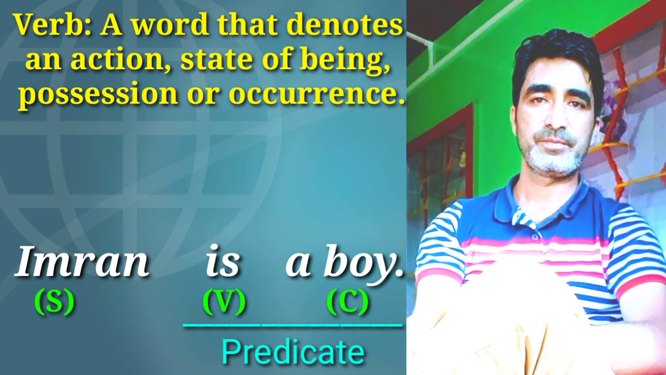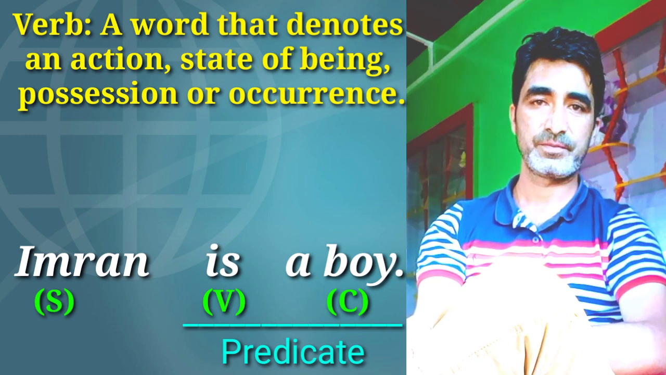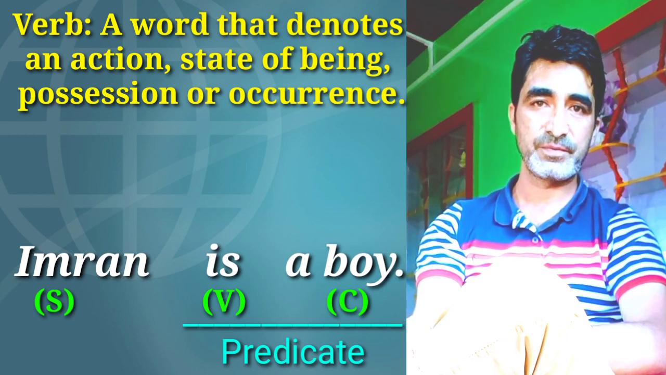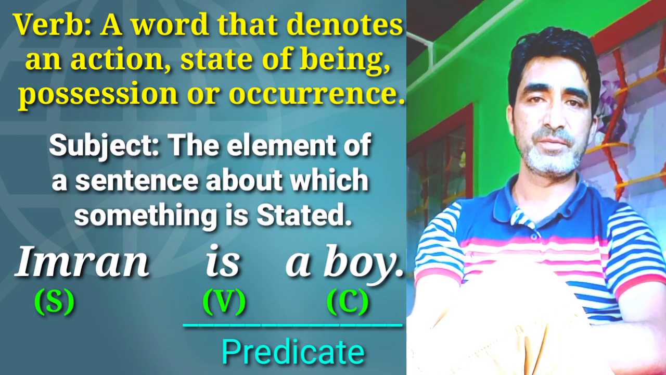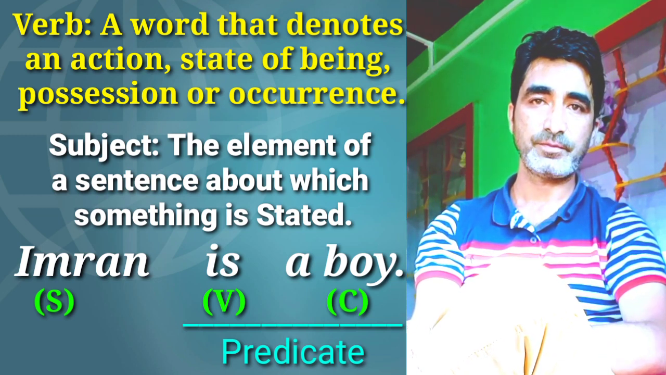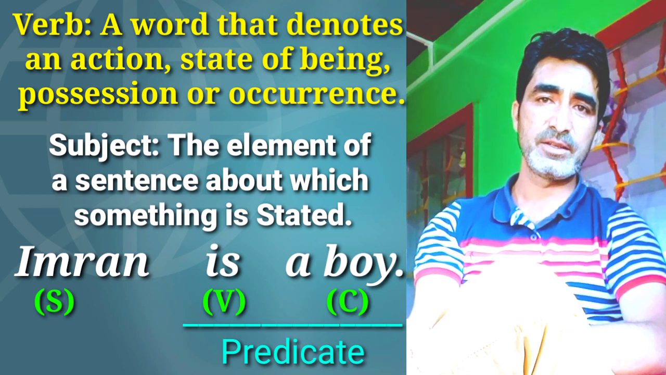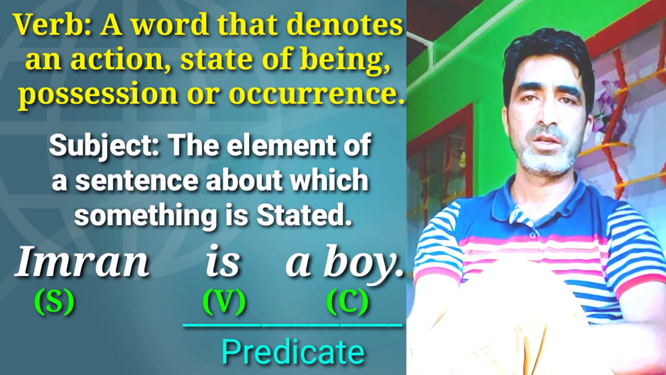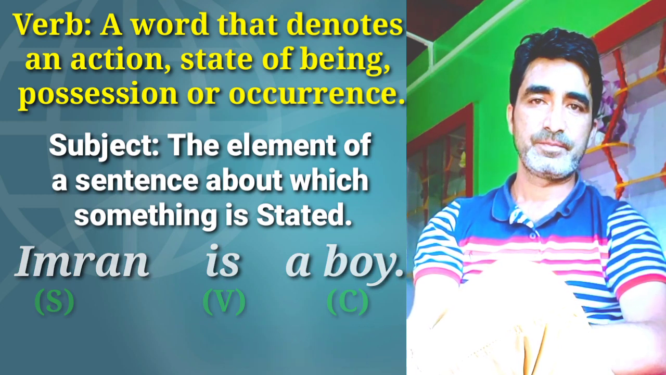Now the question is, what is this statement about? What is the statement is a boy about? Definitely, this statement is about Imran and Imran is the subject. Therefore, we can say here subject is the part of sentence about which something has been stated. So far as the phrase a boy is concerned, once again, the phrase a boy completes the sentence. Therefore, the phrase a boy once again qualifies as the complement.